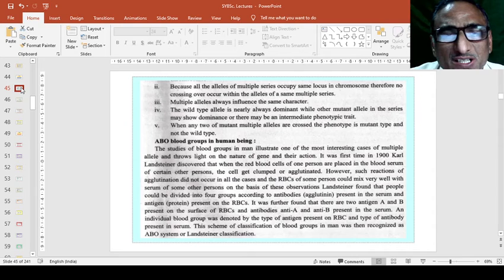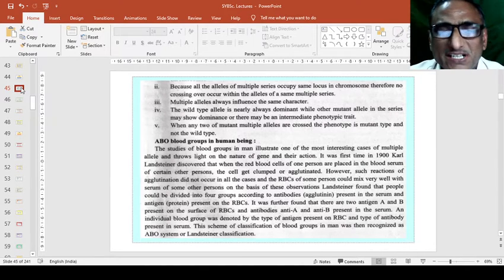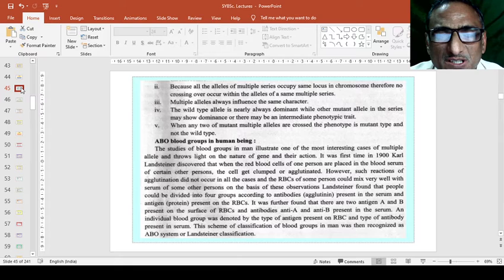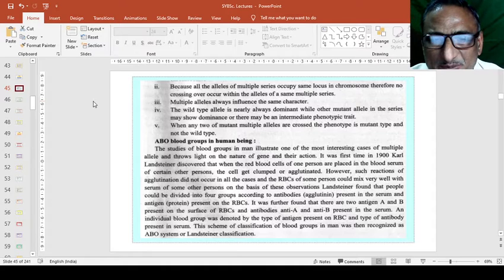Last time we have seen the blood group contains A, B, O, three different blood groups. A blood group has antigen A, B blood group has antigen B, and O blood group has no antigens, only antibodies are present. Whereas in AB, both antigens are present and both antibodies are absent.